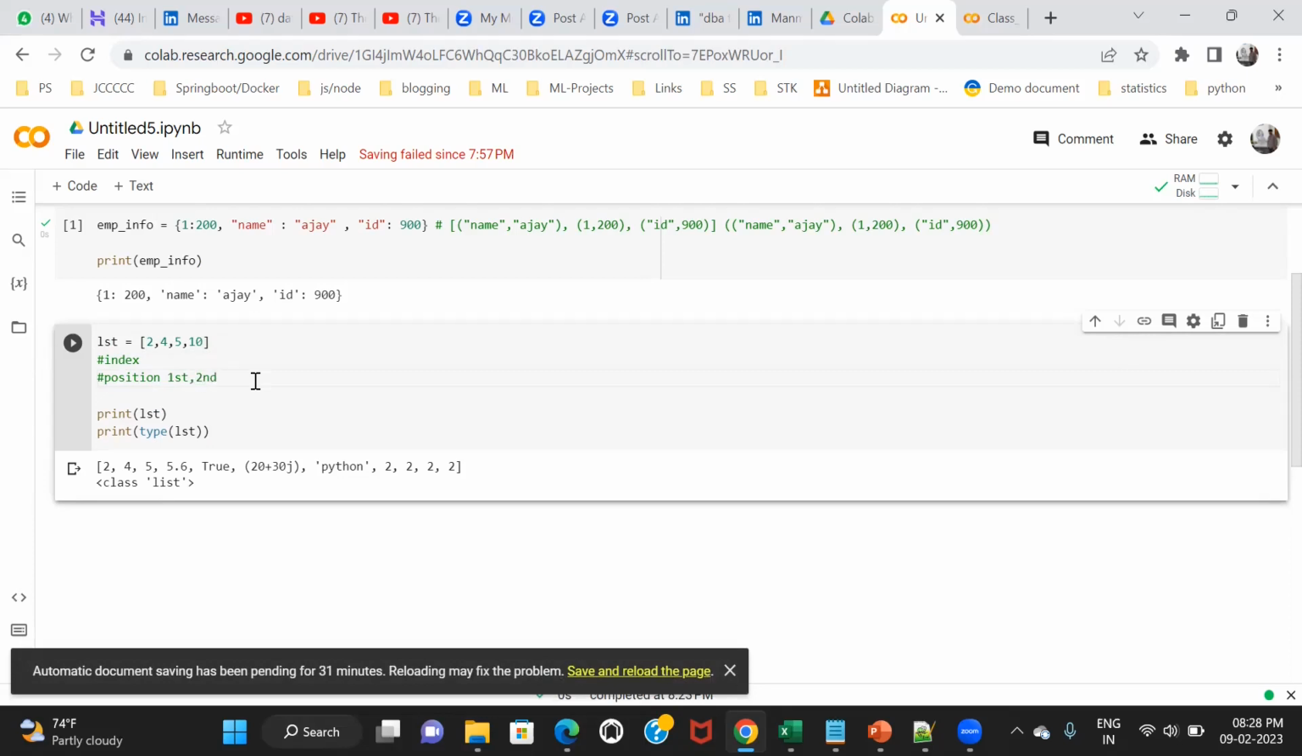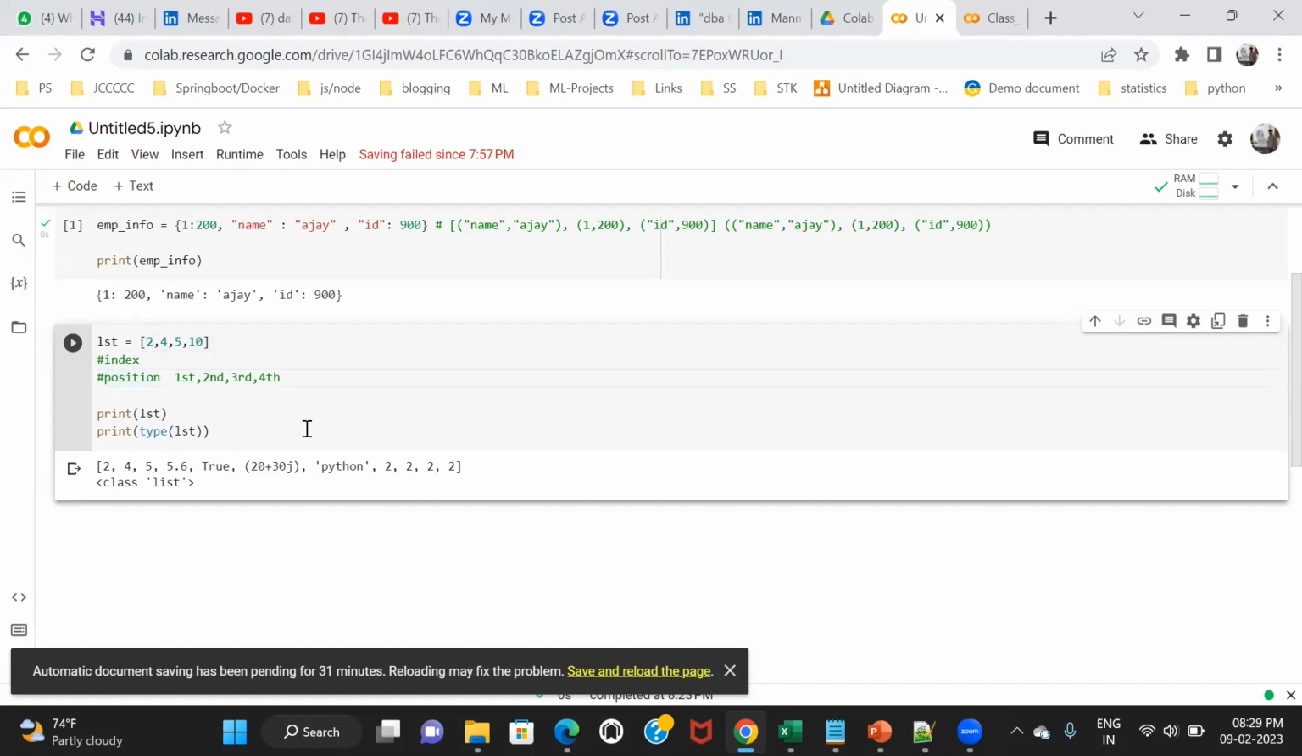Second position. What is the position of 5? Third position. And what is the position of 10? Fourth position, right? So it maintains the insertion order. So this is called positioning. This is my first data, second data, third and fourth. So this is called position.